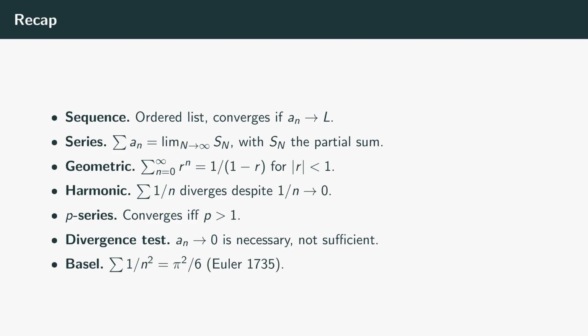Basel problem: the sum from n equals 1 to infinity of 1 over n squared equals pi squared over 6, proved by Euler in 1735. A landmark identity. The pivot is complete. We've moved from continuous integration to discrete summation. The Riemann template stays in spirit: add up infinitely many pieces. But the indices are integers, the starting questions are convergence questions, and the toolkit changes. Next episode, convergence tests: comparison test, ratio test, root test, integral test, alternating series test. 5 tools to decide convergence for essentially any series you can write down. See you there.